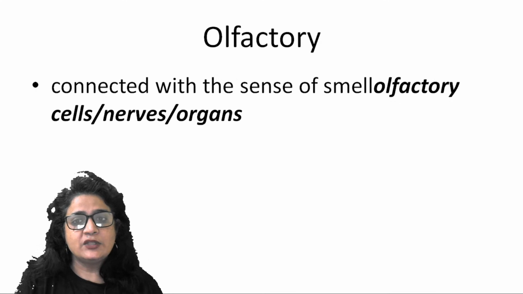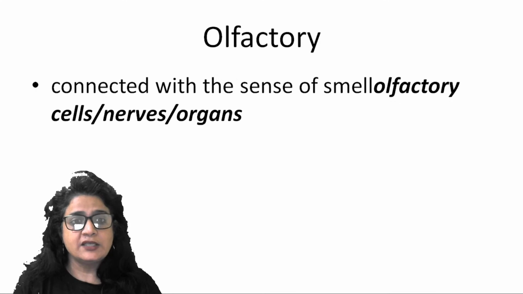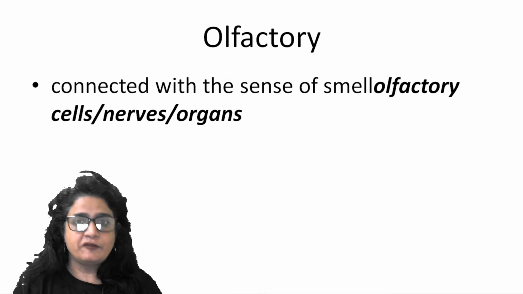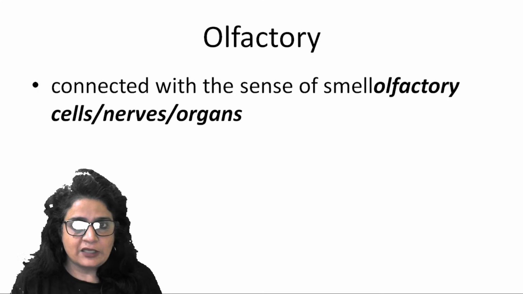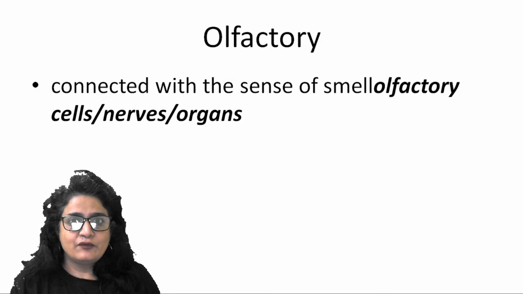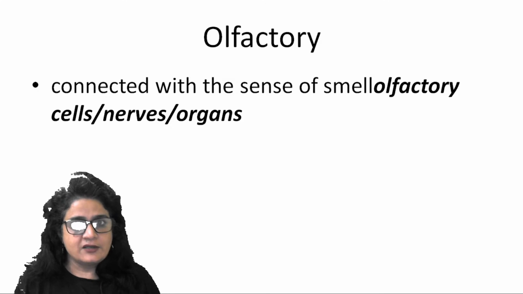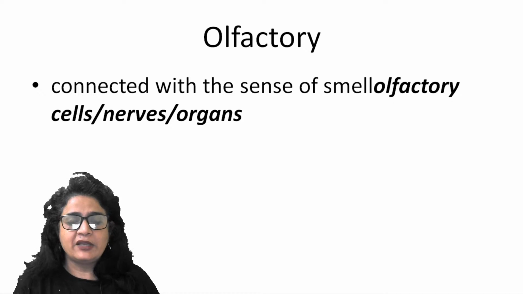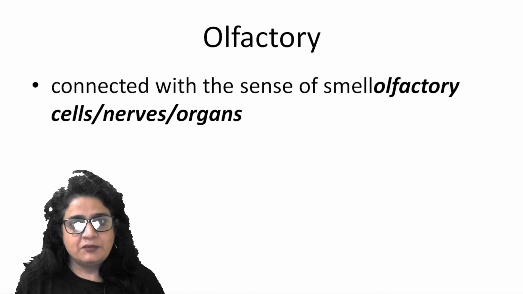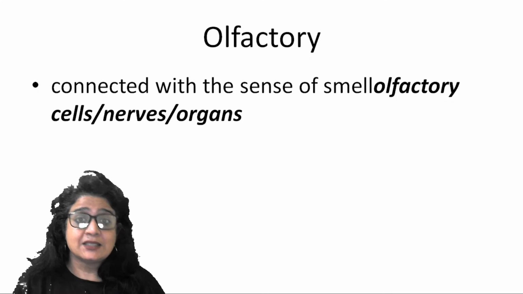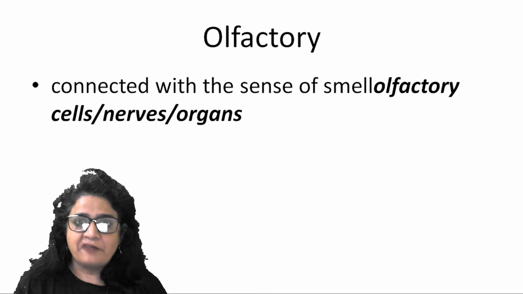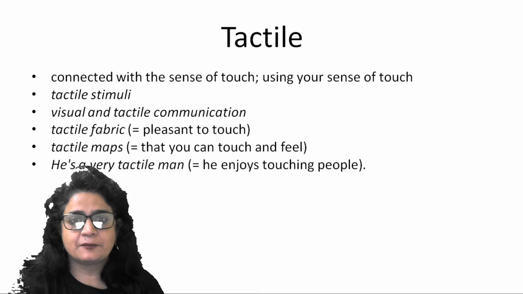Olfactory is connected with the sense of smell. Olfactory cells, olfactory nerves, olfactory organs, right? So the author used it to say that if we have good aroma coming from a place, we suddenly have affinity for that place, because we are attracted to the source this good fragrance is coming from, right? We follow that place, and if we like everything, we possibly like that place also. So olfactory are senses. Our senses are also one of the binding factors which connect us with a place.